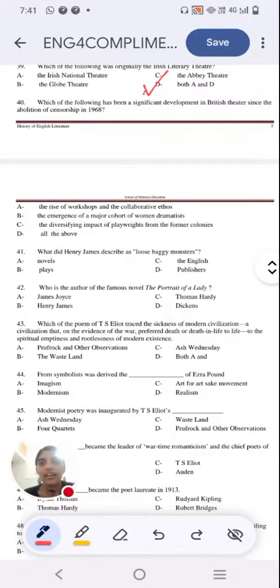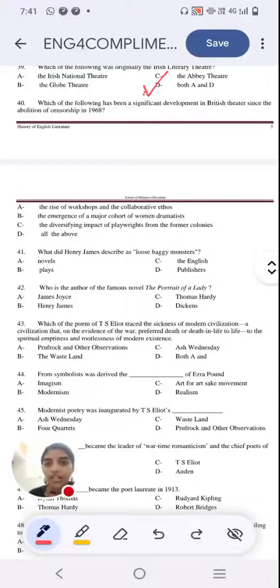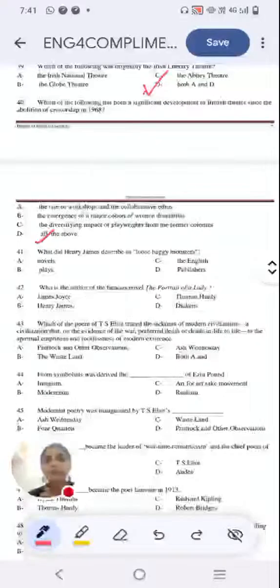So let's see. After censorship was abolished, we do see a lot of workshops, a lot of collaboration. So A is right. And women dramatists also came about, and there were a lot of playwrights coming up from the former colonies as well. So our option is all of the above. These are the significant developments after the abolition of censorship in 1968.